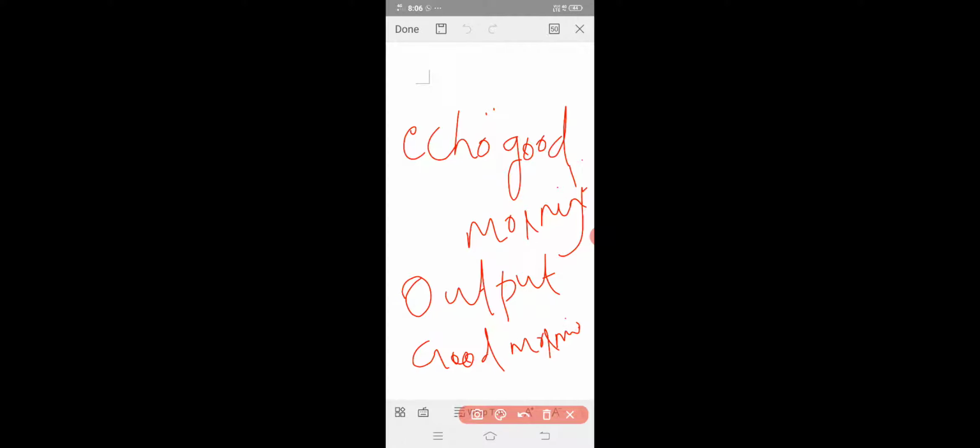Like this. Then the third point is we have to end the statement with a semicolon. So these are the main points for writing the PHP program.